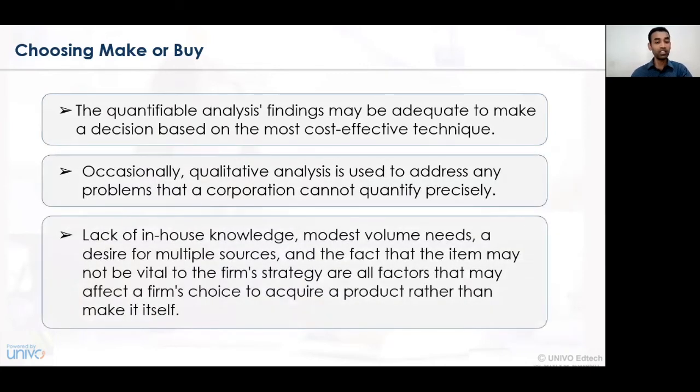As we have seen earlier, the make or buy decision is always of a quantifiable nature, wherein the most cost-effective technique needs to be selected, and based on the effective technique, one has to come to a conclusion about whether to make the product in-house or whether to buy the product from the open market. Occasionally, qualitative analysis is also addressed in terms of the make or buy decision, and accordingly, a corporation cannot quantify precisely what will be the changes in the general price level, whether making will be more affordable or buying will be more affordable.